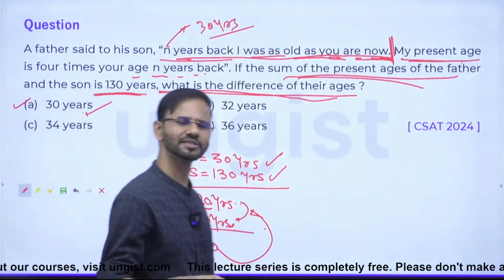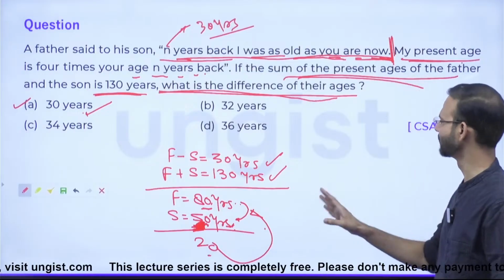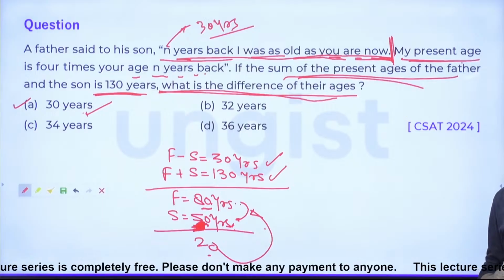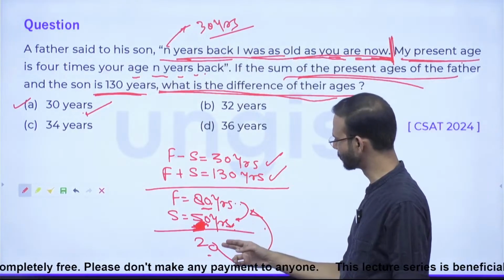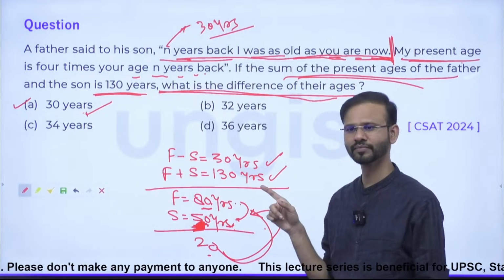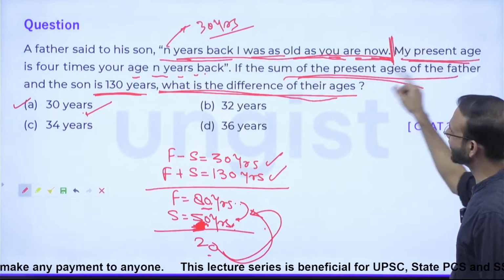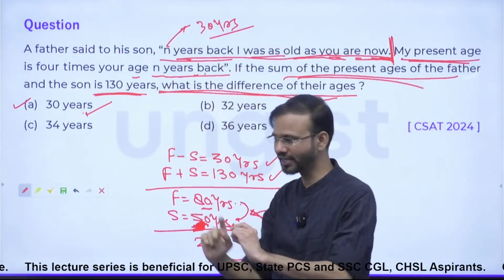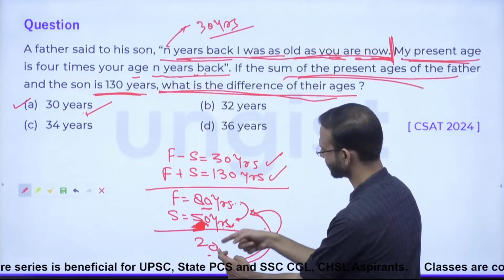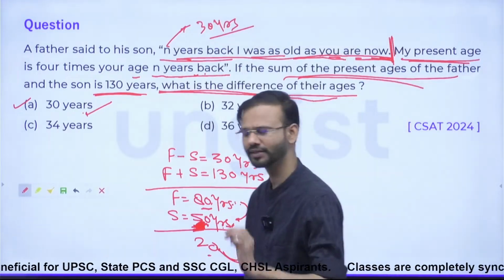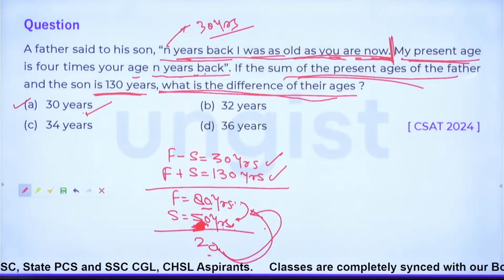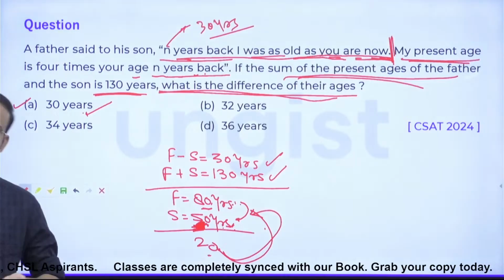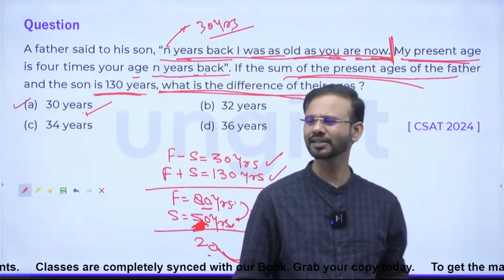So when you have so many pieces of information, please don't solve the question with the process, just solve the question with the options. That's it. 30 years back the son was 20 years old, and today the father is 80, so this will be 4 times, right? The question is saying my present age is 4 times your age N years back. So your age N years back will be 20, so my present age is 4 times that age. Correct? Any doubt, any confusion guys, any query? Done? Okay.